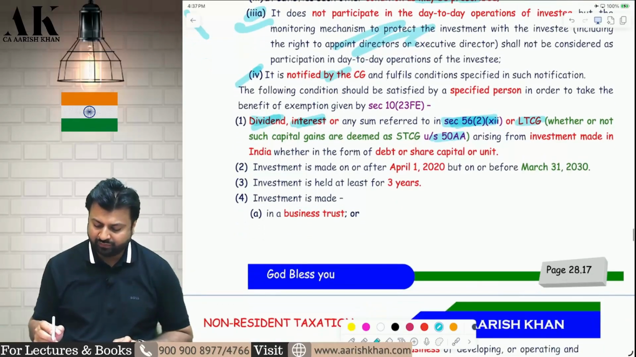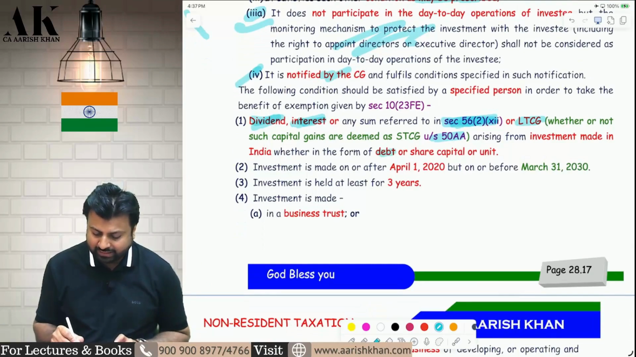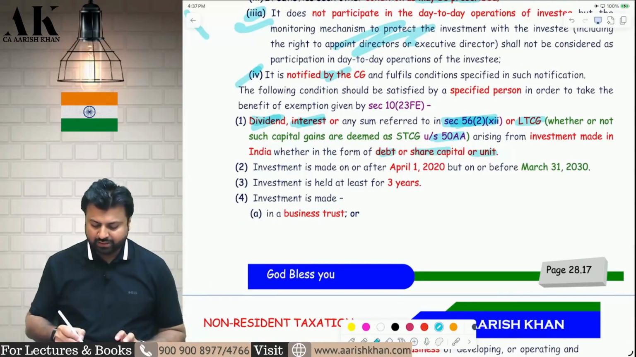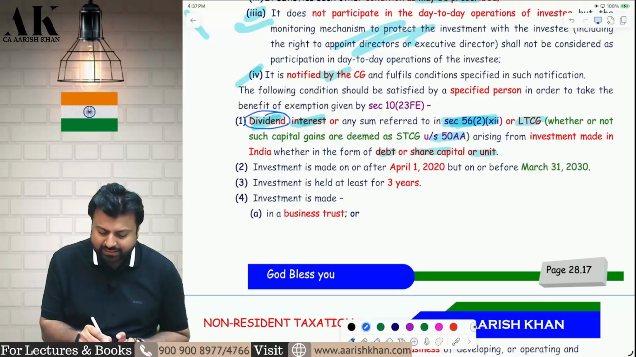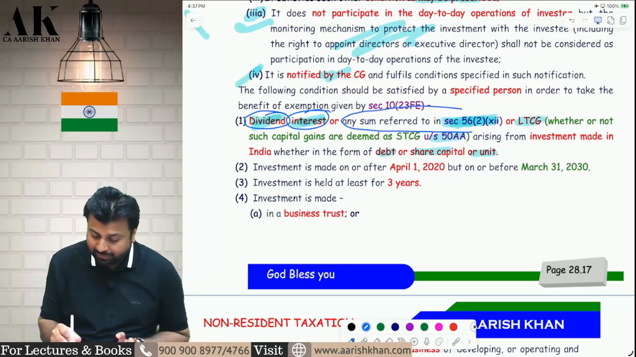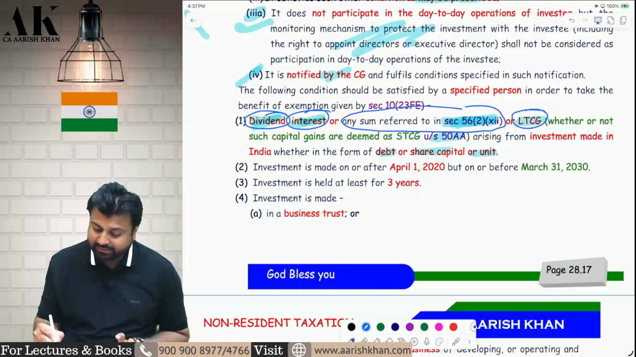I hope it is clear to all of you. Where are they investing? They are investing in debt, they are investing in share capital, they are investing in units. Once again, I am saying, because this is the first point, number 1 is the most important point. Dividend is exempt, interest is exempt, debt repayment by business trust is exempt, and LTCG is exempt.